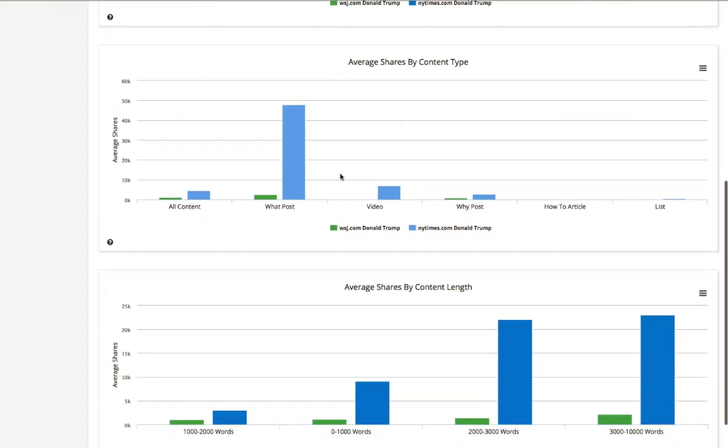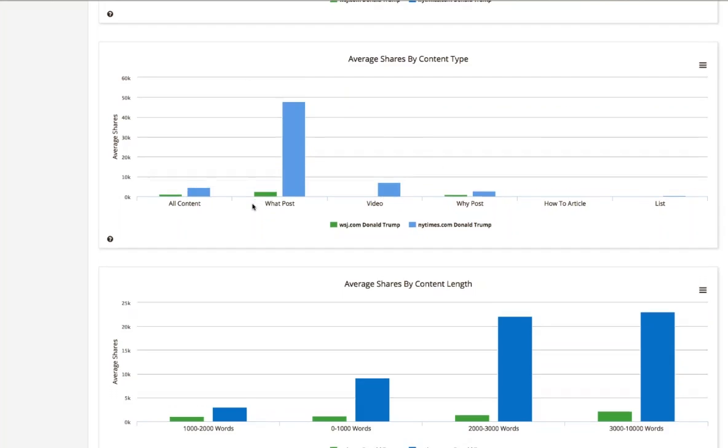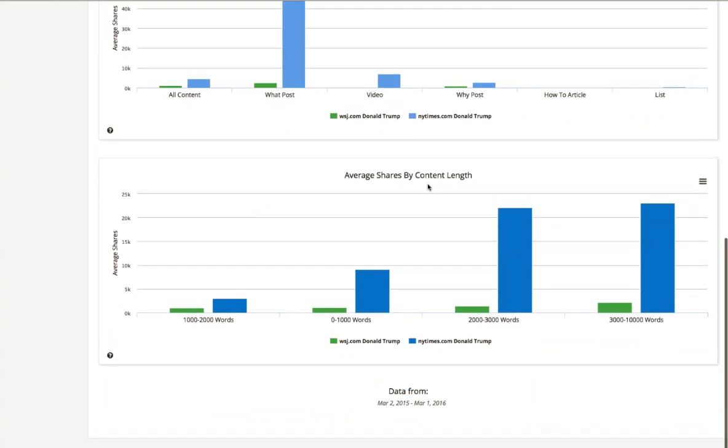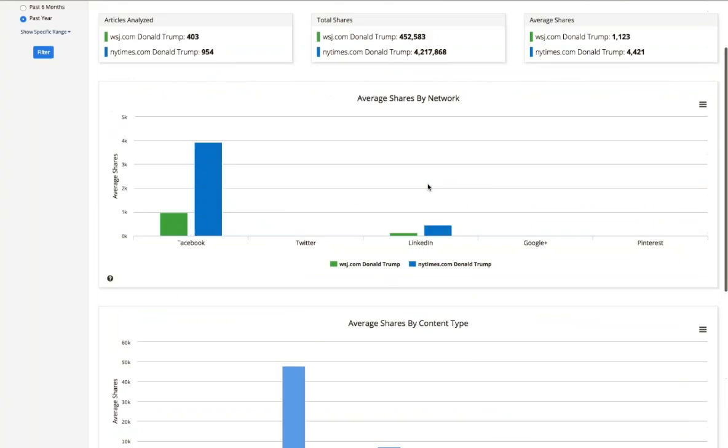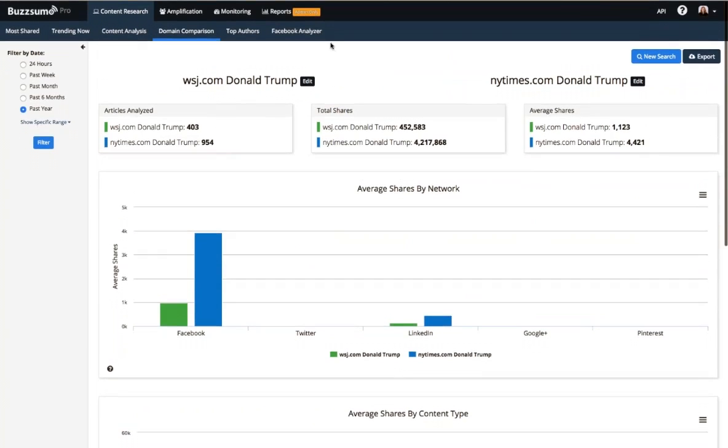We also show you average shares by content type. So both of these have their content. Let's see, why posts are performing best on New York Times and videos are performing better than all other content. For the Wall Street Journal, their what posts are performing better than all other content. And then you can also compare average shares by content length. So this is a great way to get some insights about what's working for an individual site. You can use it to compare your site to your competitors or competitors' sites to each other.